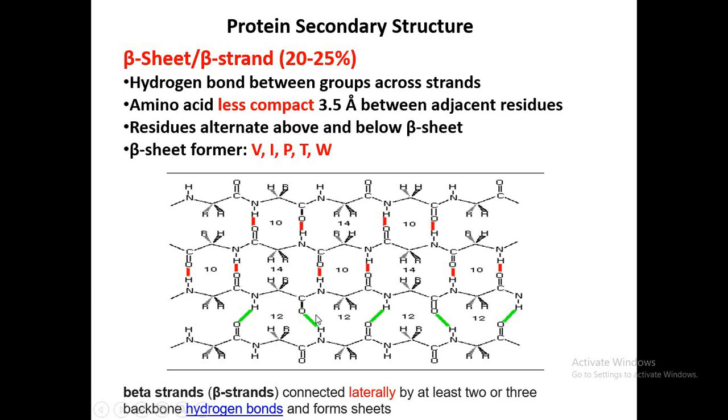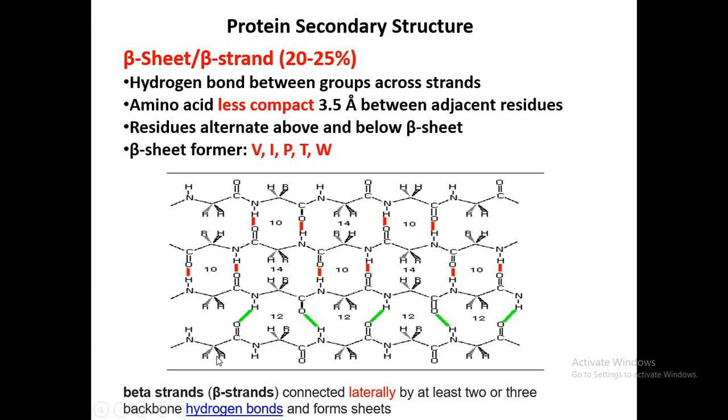So what are these types of amino acids? Valine, isoleucine, phenylalanine, threonine, tryptophan, and tyrosine would be found in the beta pleated sheet. And in the beta pleated sheet that is made by the development of hydrogen bonding between the atoms, the amino acids would be less compact as compared to the alpha helix.